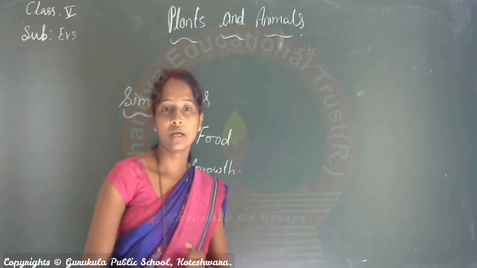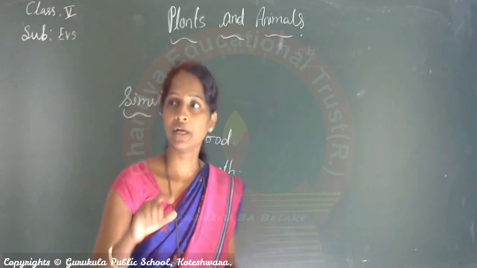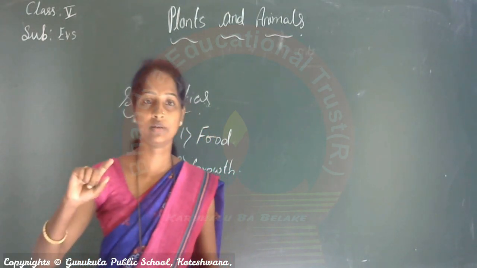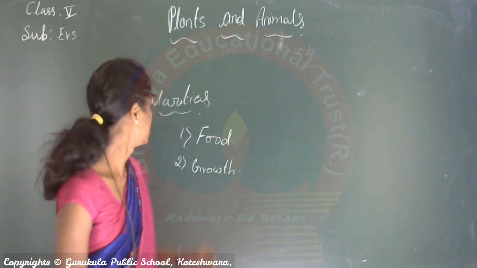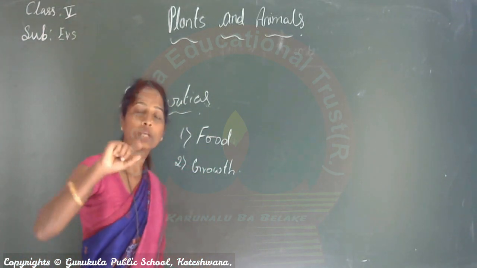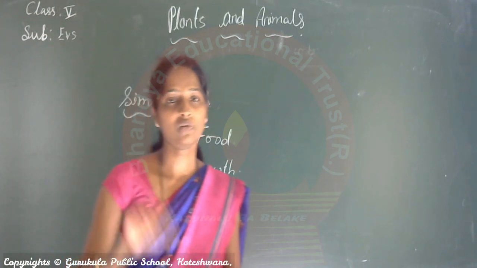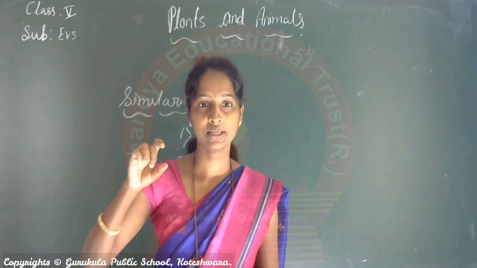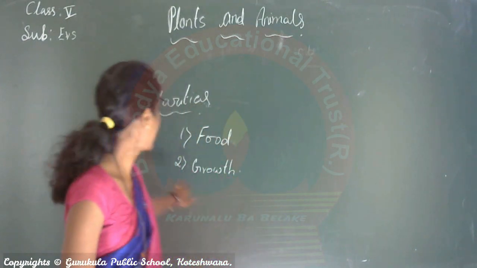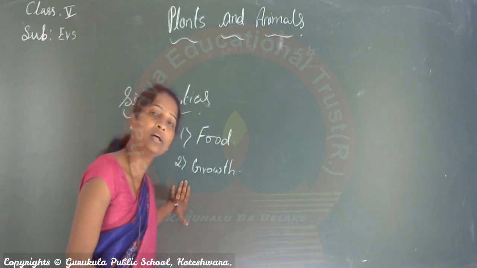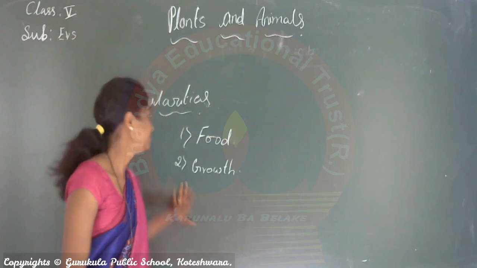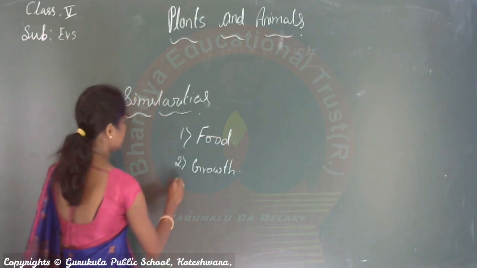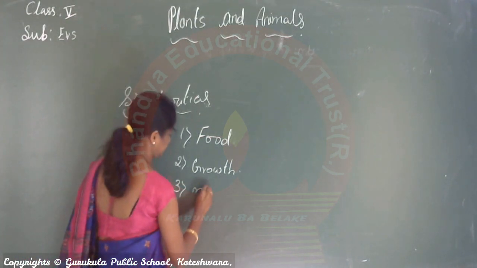See how an animal grows and how a plant grows. Already we learned that an animal can grow to a certain size, and after that it stops growing. But plants can grow throughout their life. Then the third one is movement.